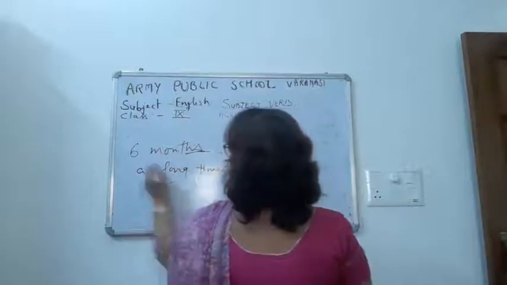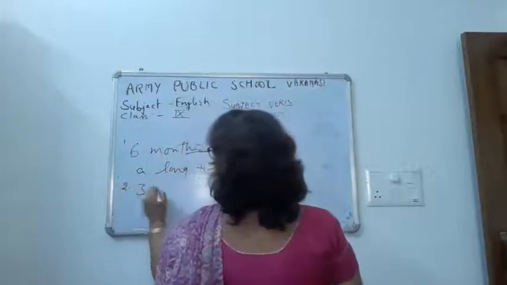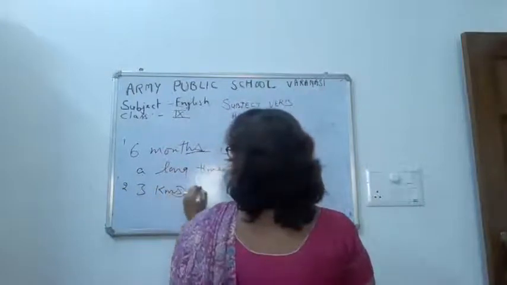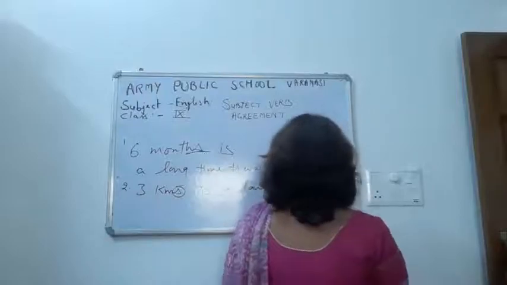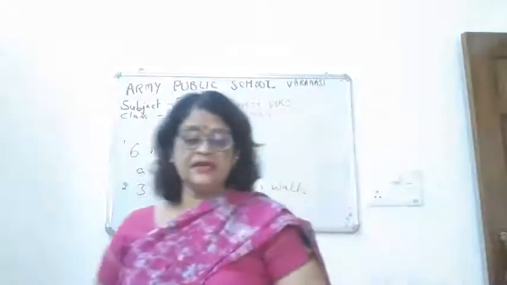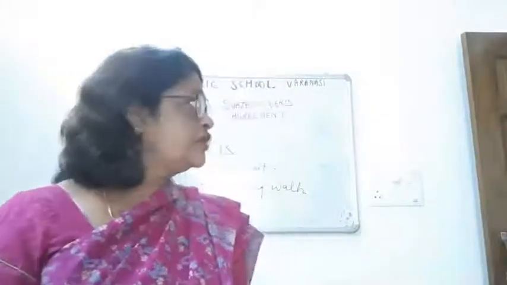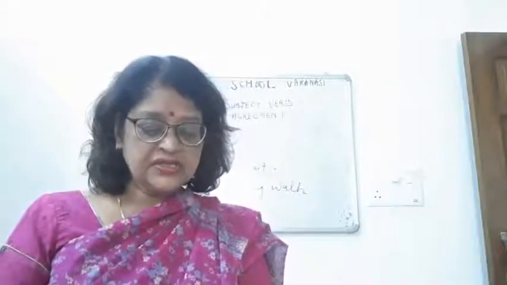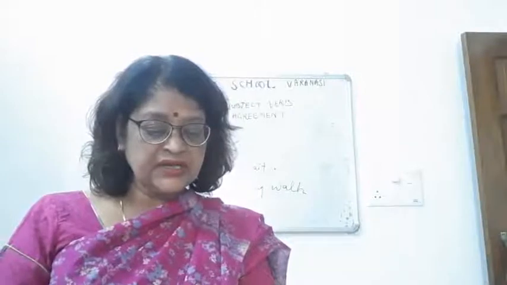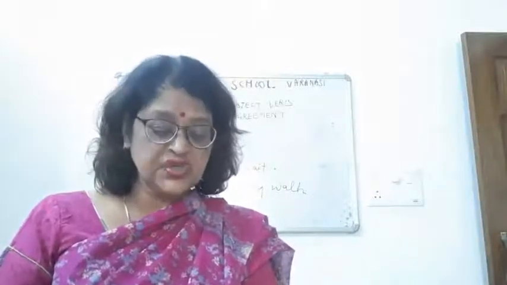Then similarly children, 3 kilometers is a long walk. So whenever the subject is a unit of measurement or a mathematical unit, the verb used here is singular.